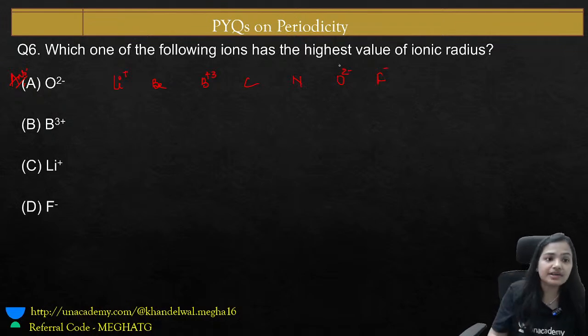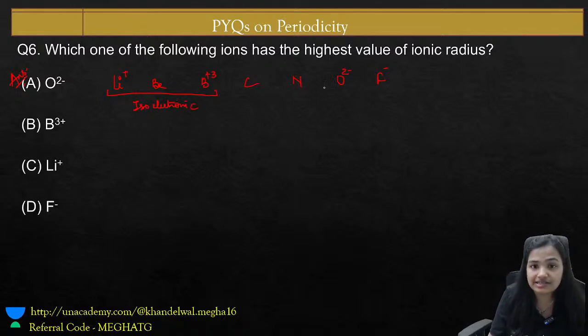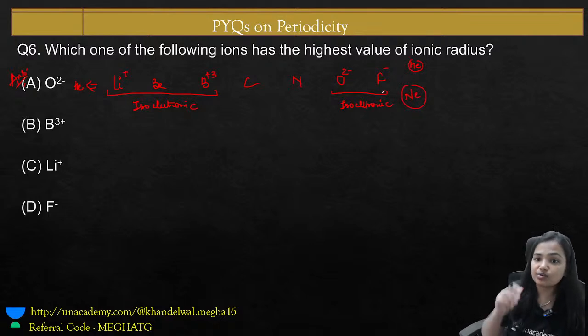Okay. So when you are talking about the lithium and boron, they both are isoelectronic, and they are forming the electronic configuration that of the helium, which is smaller in size. And O2 negative and F negative, they are also isoelectronic and they are forming the electronic configuration that of the neon, and we know that as compared to helium is smaller and neon is bigger. So ultimately O2 negative and F negative are going to be bigger.